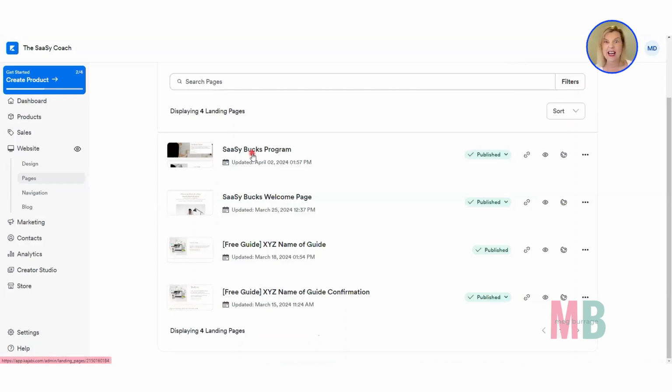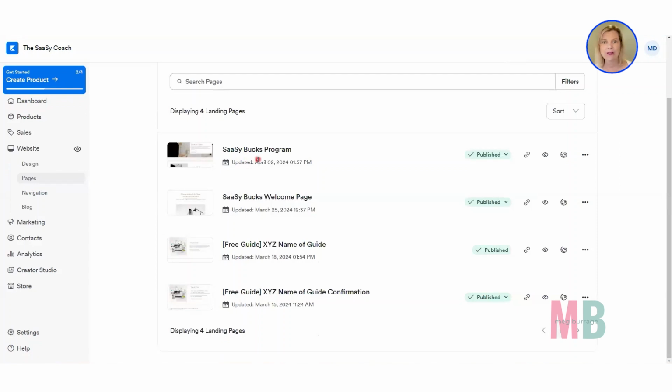I then changed the name on it. I don't usually include the word sales page in the page name, because I don't want that popping up in the tab when somebody is actually on the page. I find it a little bit off-putting. So I've given the page the name of the program. So just the Sassy Bucks program. And I've created a URL that goes with it that's similar, just /Sassy Bucks is what I went for.